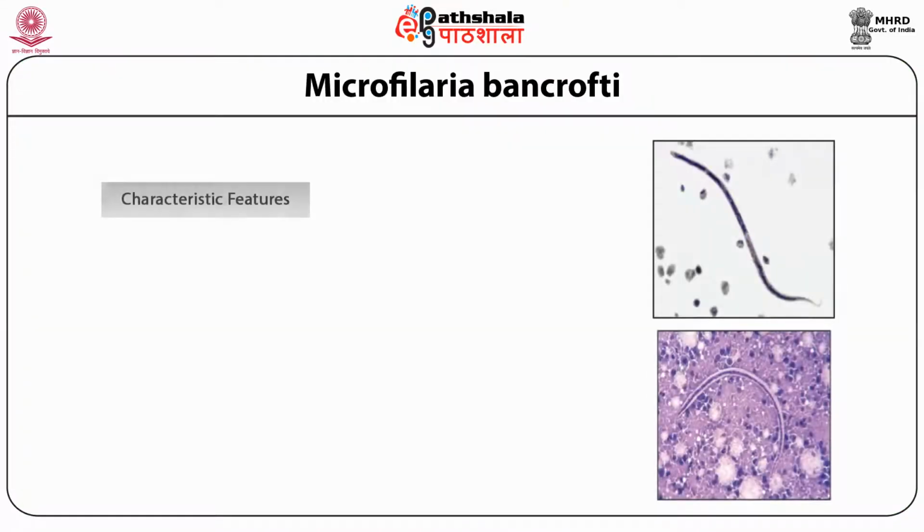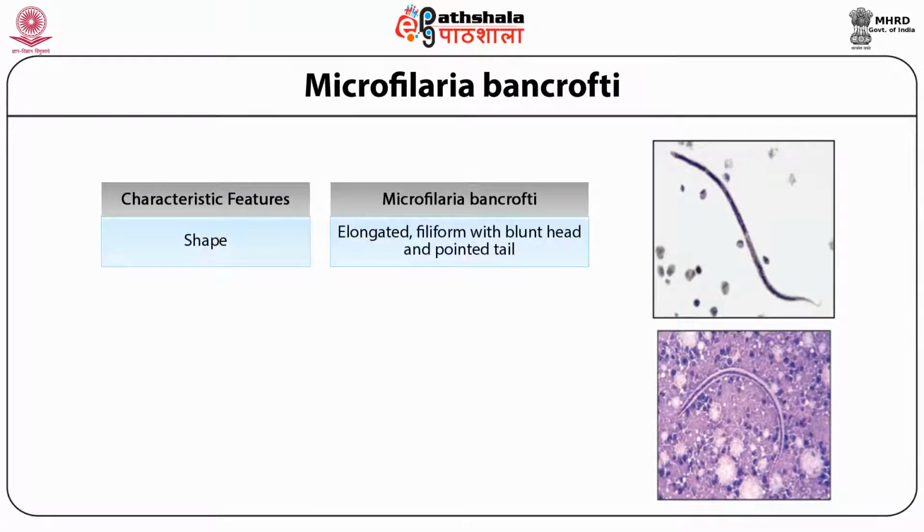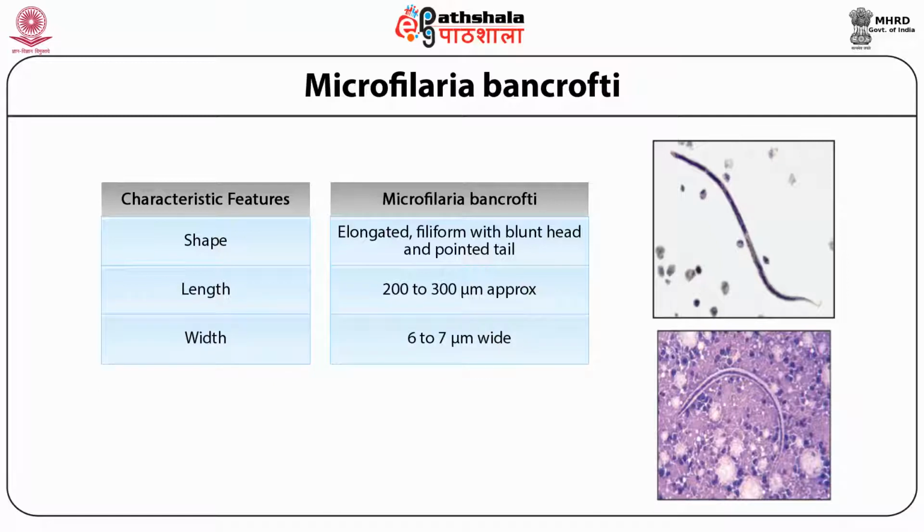Microfilariae bancrofti, the larvae of Wuchereria bancrofti, are elongated and filiform, with a blunt head and pointed tail, as you can see in the figure. Their length is only 200 to 300 micrometers approximately, and the width is only 6 to 7 micrometers. As you have learned earlier, the length of adult Wuchereria bancrofti is around 4 to 5 centimeters. So you can see how much growth they have to attain.